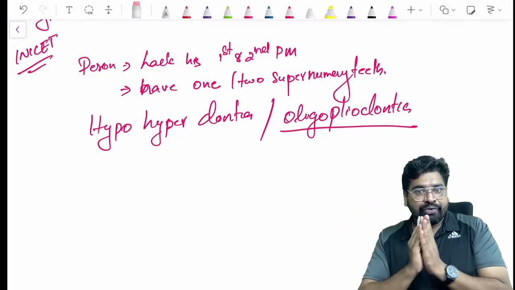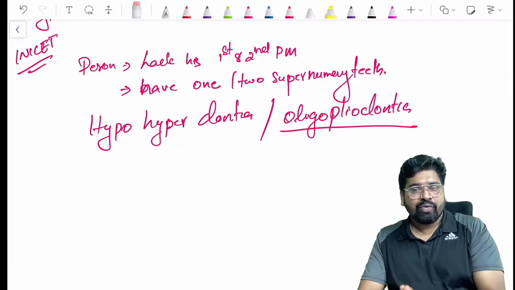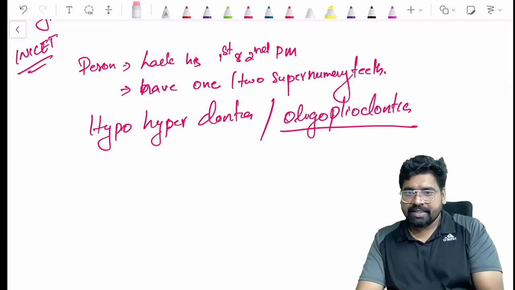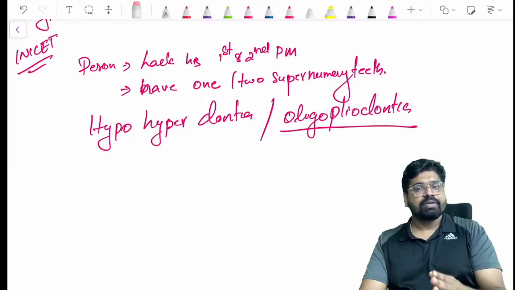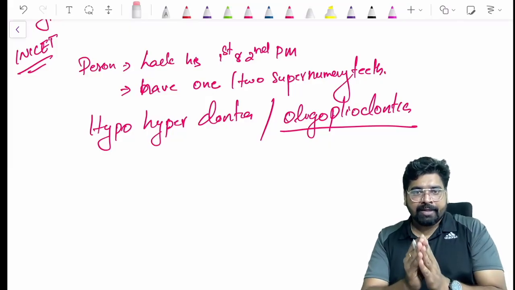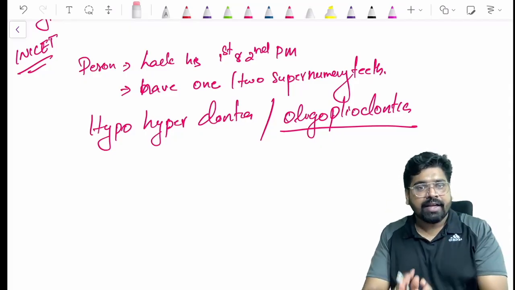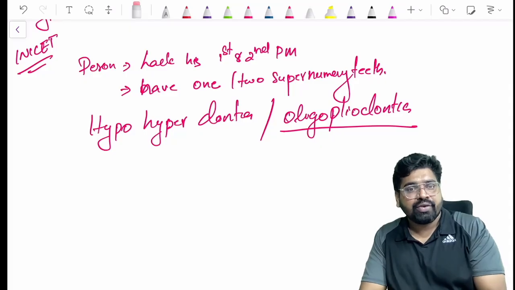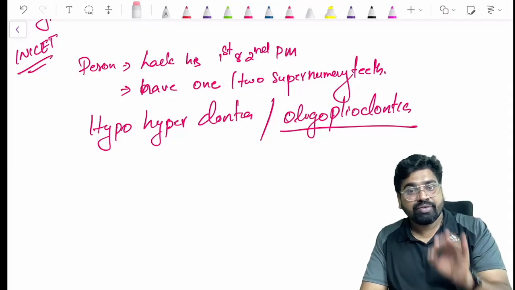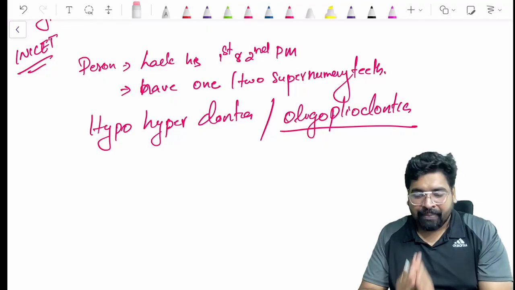But for students who are focusing on getting a government seat in any college in India, who want to crack NEET and get a government seat, if you are thorough with the basics, you can get it. I am so confident. I assure you that if you are thorough with the basics, you can definitely get a government seat. So this is one thing.